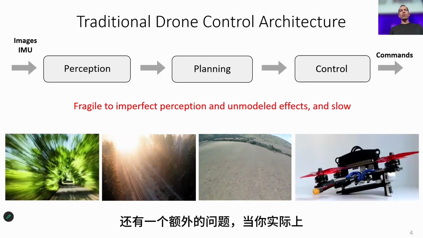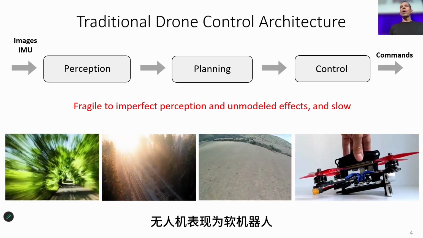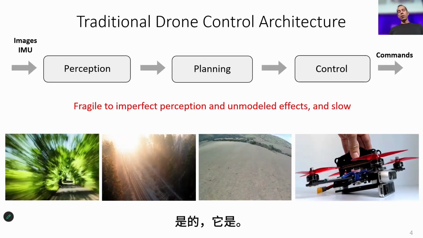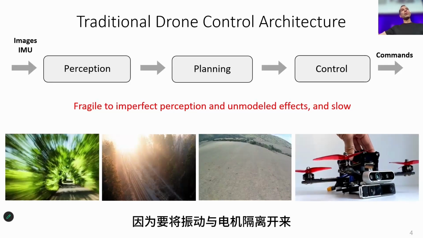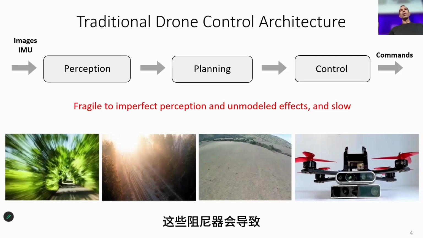There is an additional problem when you actually fly drones agilely. The drone behaves as a soft robot. What? It's a soft robot? Yes, it is, because to isolate the vibrations from the motors to the cameras, you need to add dampers. And these dampers can cause, under the high accelerations that the drone experiences, errors in state estimation of up to